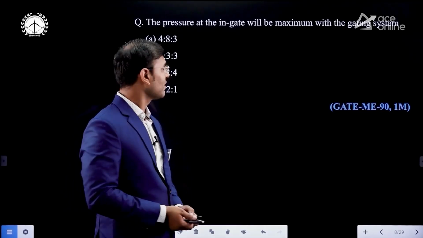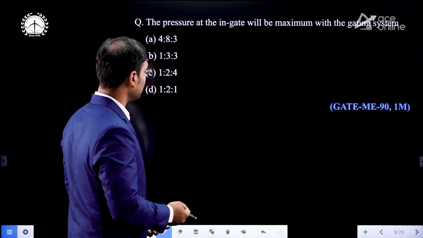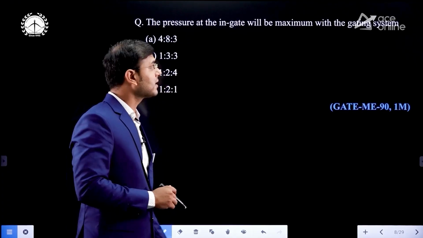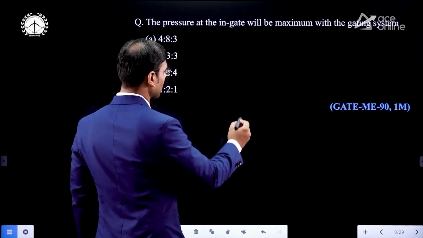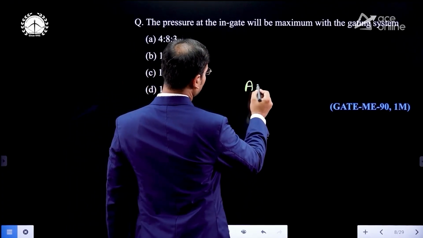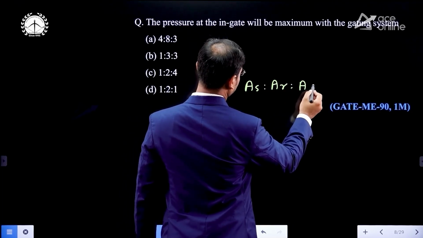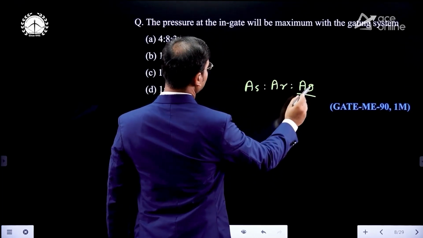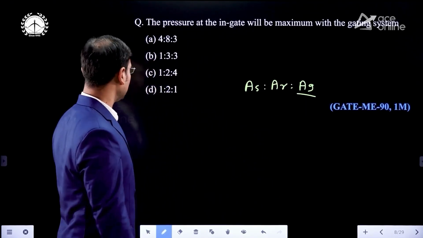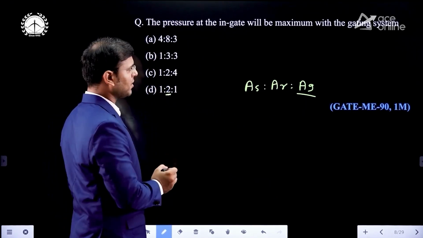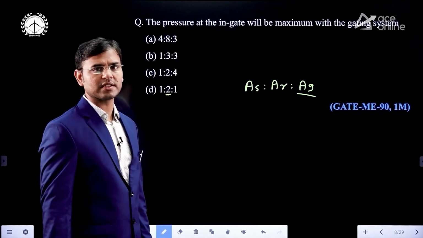Now see, a very interesting question. The pressure at the ingot will be maximum with the gating system. You know the area of a sprue, to the area of runner, to the area of ingot. Then where is the pressure maximum? Now see, here you can see 1:2:1, meaning here the pressure is maximum. If the area is maximum, pressure is maximum.